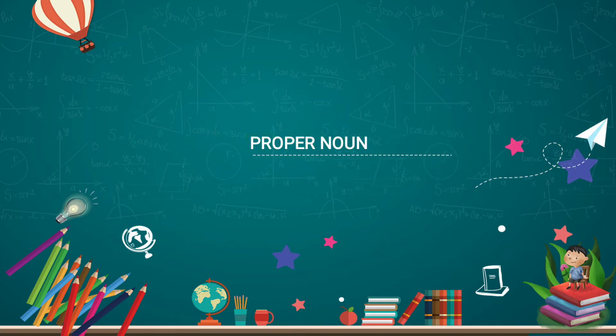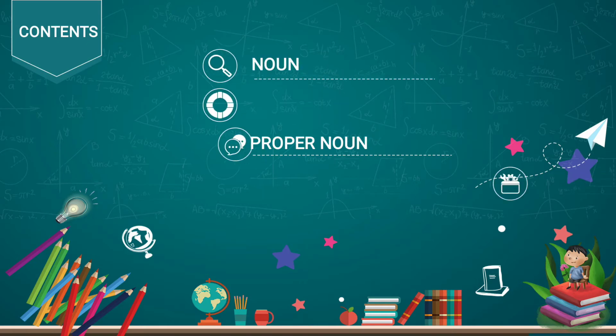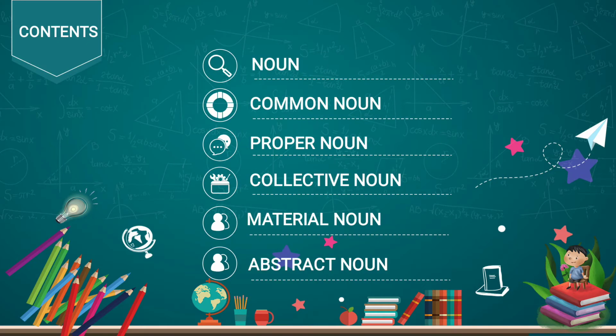Now proceeding, we will see the content part, meaning what we will learn in this chapter. We will learn the definition of noun, that is, what is a noun, and the types of noun, that is common noun, proper noun, collective noun, material noun and abstract noun.